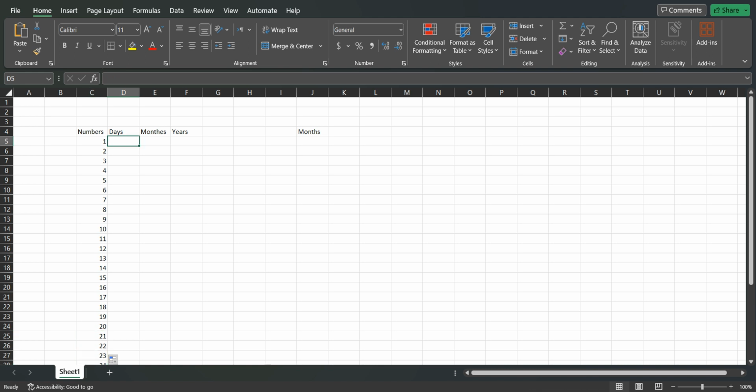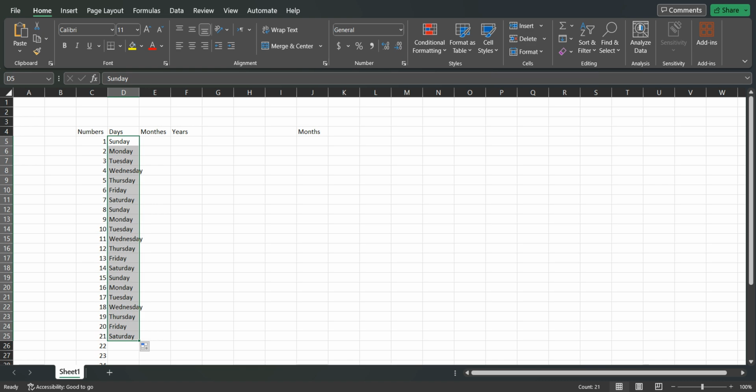The same for the days. For example, if I start with Sunday, then just take the first one and drag it down, and we'll see all the days written sequentially: Sunday, Monday, Tuesday, and also starting again with another week and so on.